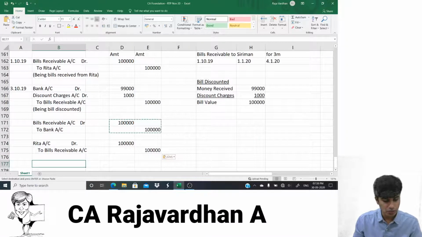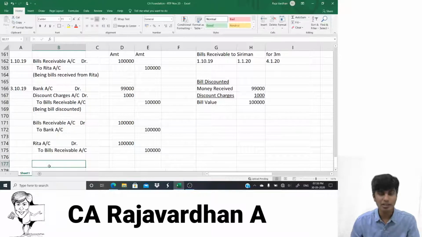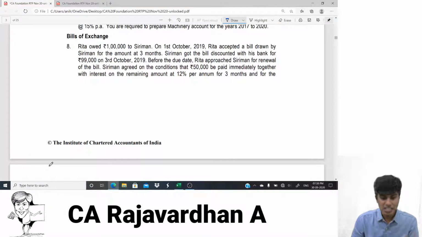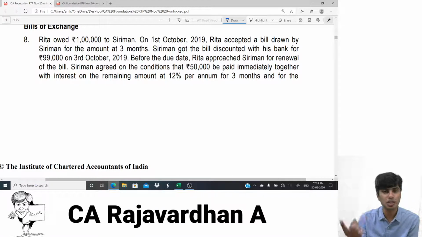Now further, what is happening on this date is Rita is paying us 50,000 cash. She's straight away saying, sir, take 50,000 cash. I say, oh, thank you, I'll take it. But what about the remaining 50,000? She's saying that for the remaining 50,000, read that. Agreed on the condition that 50,000 is to be paid immediately together with interest. Why? Because if 50,000 is paid, for the remaining 50,000 they're signing a new bill. That's what I told as renewal. And that new bill is for the remaining amount at 12% per annum for 3 months.